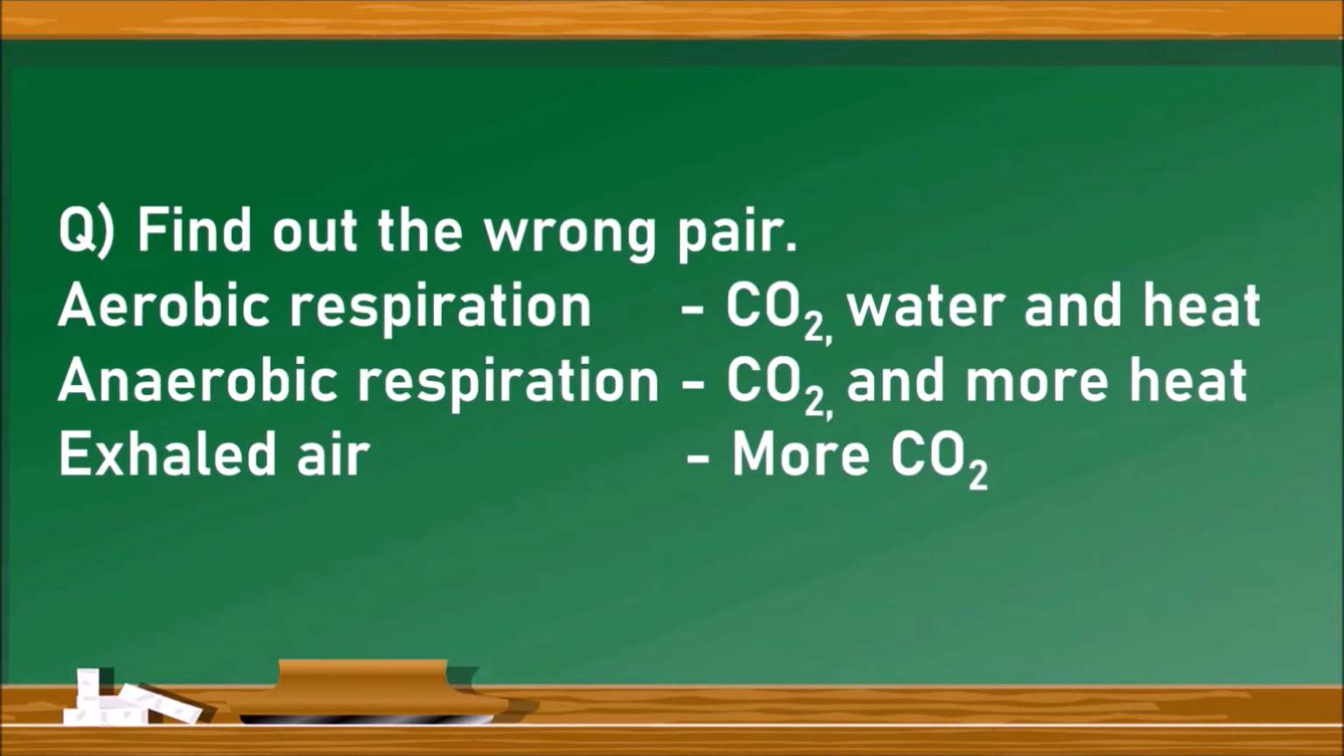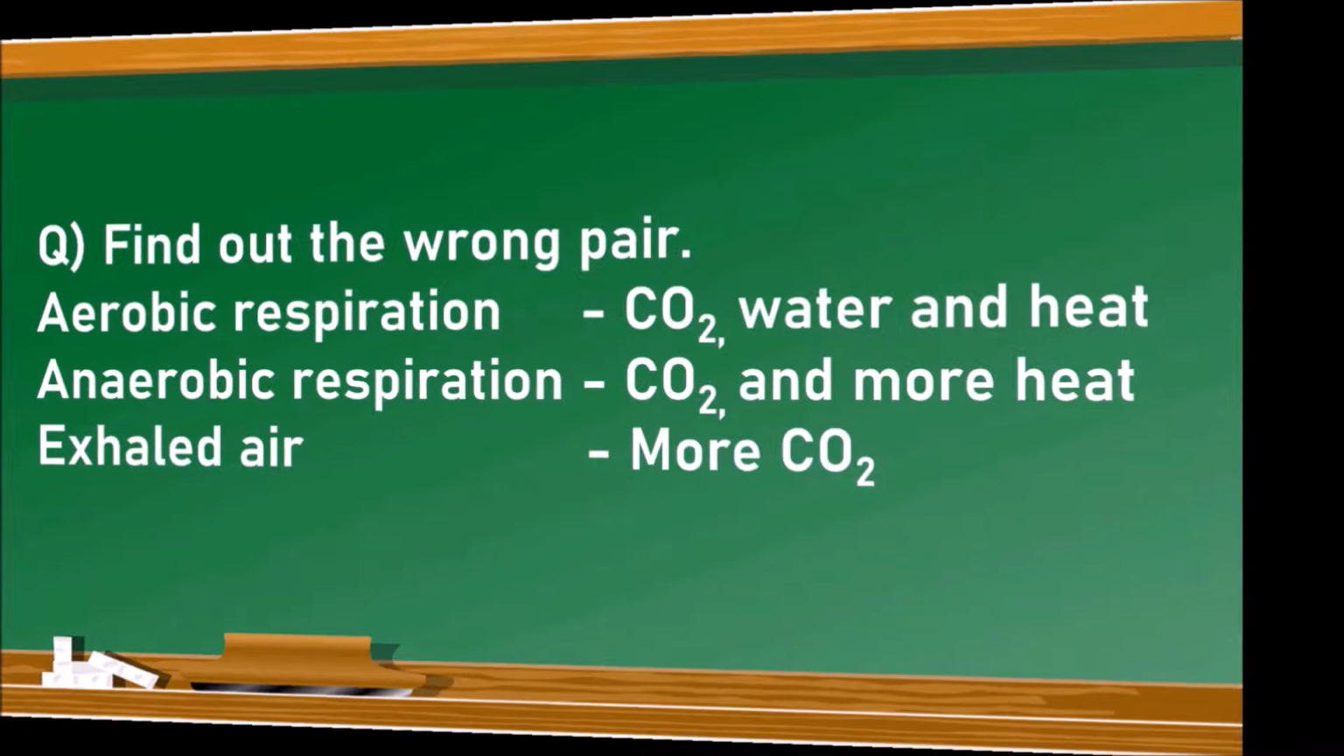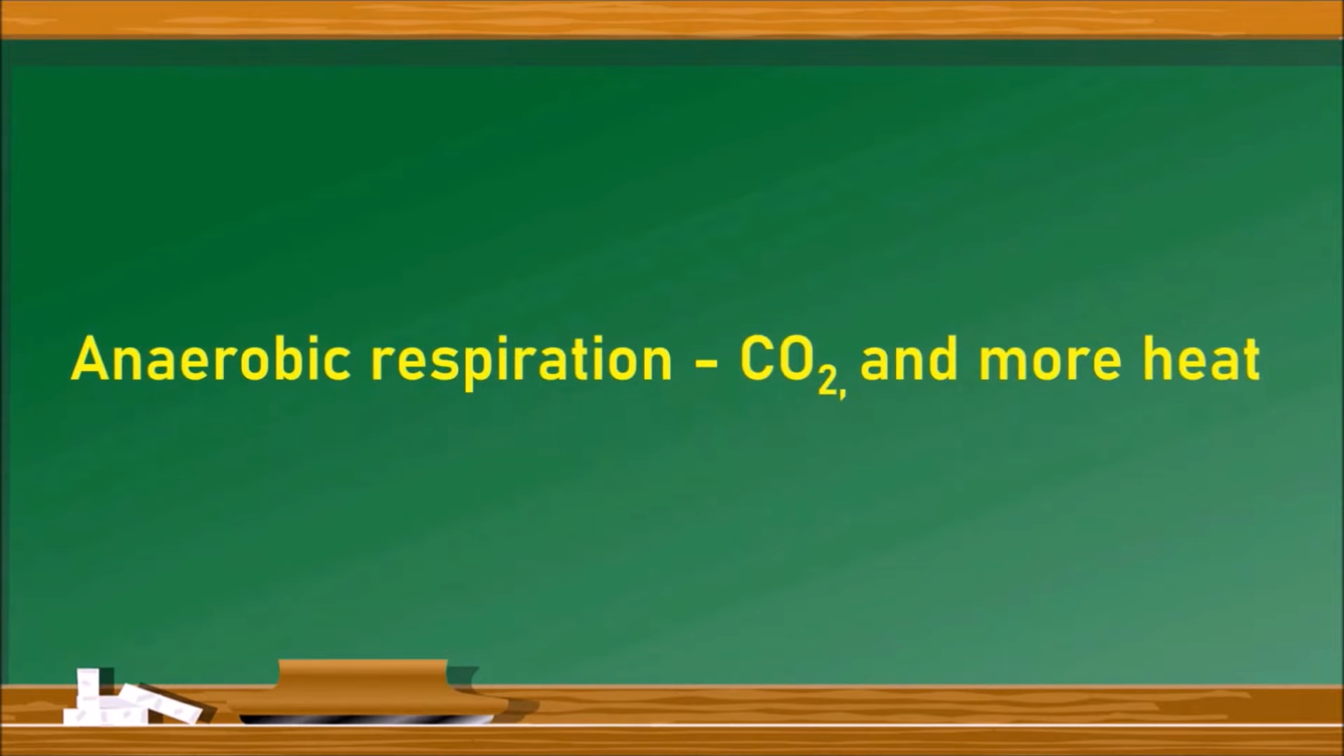Aerobic respiration is to carbon dioxide, water and heat is the right pair, because during aerobic respiration, carbon dioxide and water are also released along with heat. Exhaled air contains more carbon dioxide as there is a gaseous exchange of carbon dioxide into the alveoli from the blood. But the second pair, which is anaerobic respiration, carbon dioxide and more heat. Here carbon dioxide is released in anaerobic respiration, but when compared to aerobic respiration, very little or less heat is released during anaerobic respiration. So this is the wrong pair.